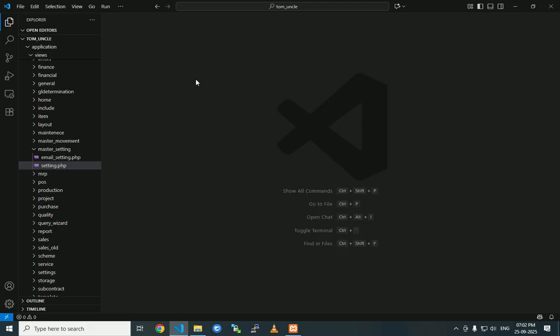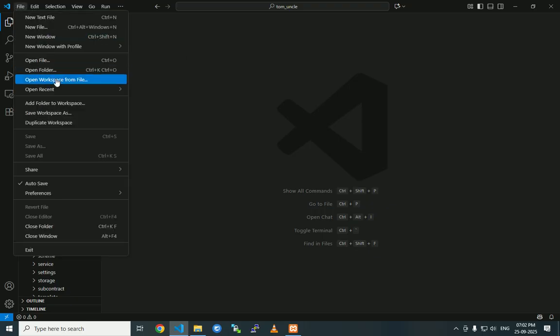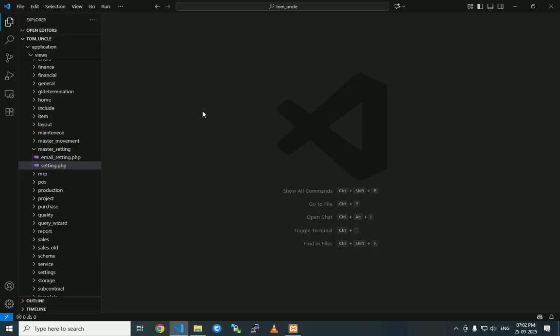The first method to open File Explorer is to click on File and open Workspace from File. You can use this option, or else this option. Or I am showing a simple method to open the Explorer.